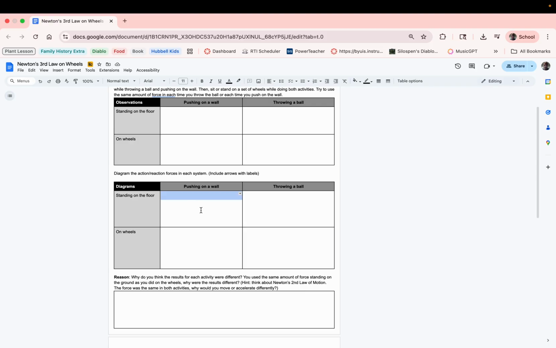Okay. So obviously when you push on a wall, you have a balanced force. When you are on wheels, ideally you're pushing away from the wall, right? So it's an unbalanced force. The wall is greater than you pushing up against it. Otherwise, the wall would fall over.